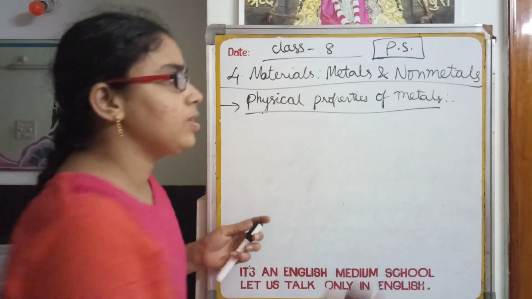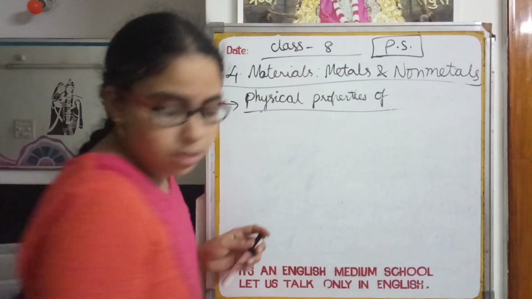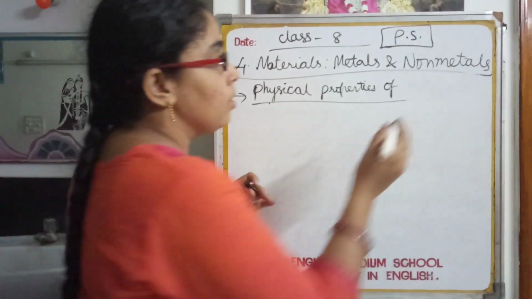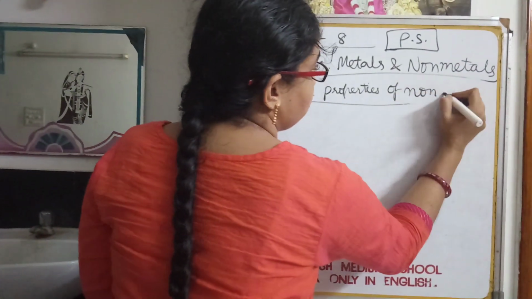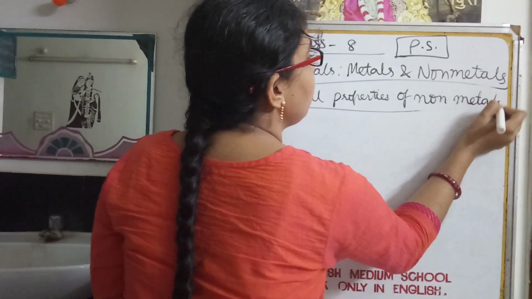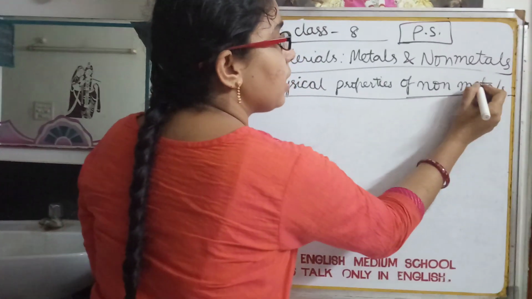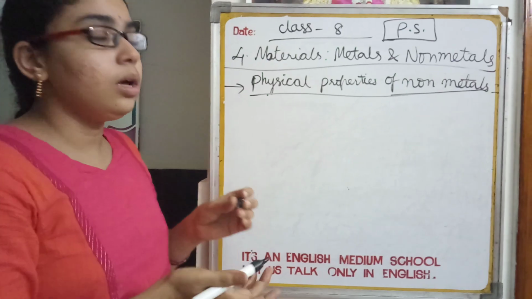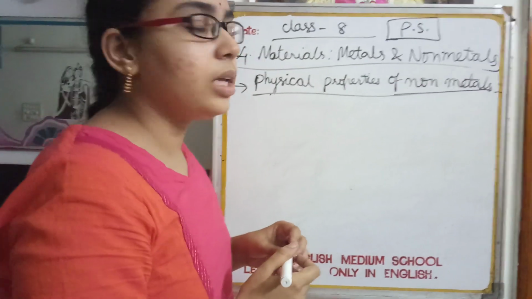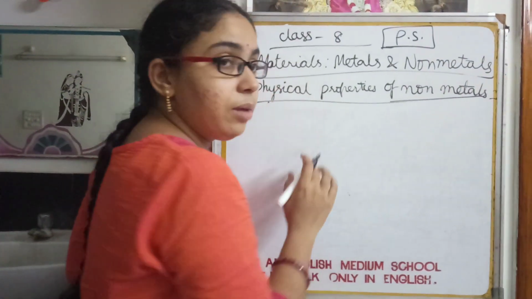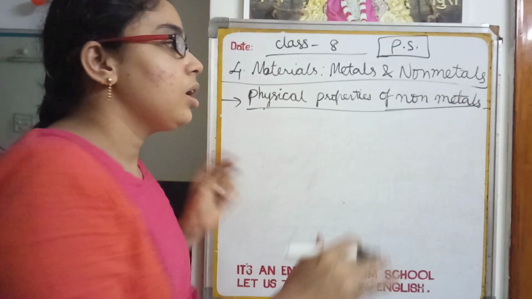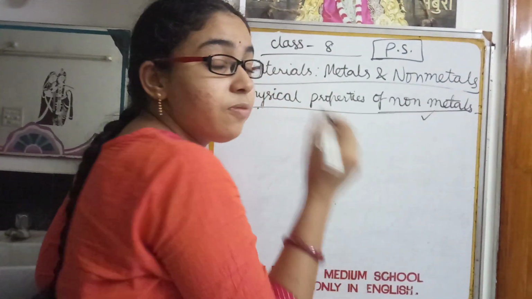And coming to the physical properties of non-metals, they are exactly the opposite of the physical properties of metals. Malleability means metals can be beaten into thin sheets. That is not possible in the case of non-metals.